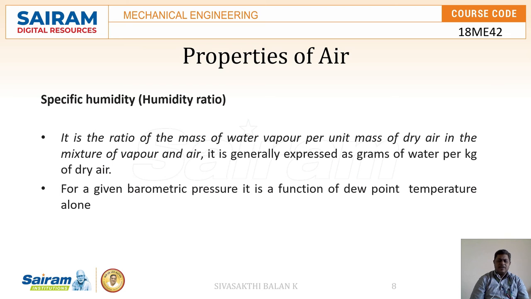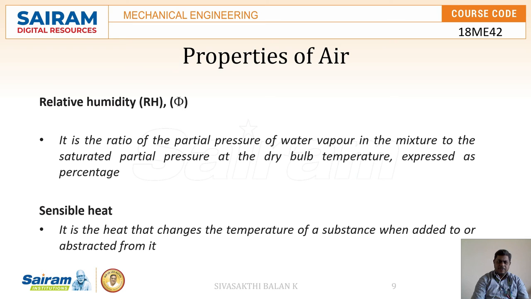Specific humidity or humidity ratio is the next property which we are going to see here. It is the ratio of mass of water vapor per unit mass of dry air in the mixture of vapor and air. It is generally expressed in terms of kg of water per kg of dry air. For the given barometric pressure, it is a function of dew point temperature. That we call specific humidity.